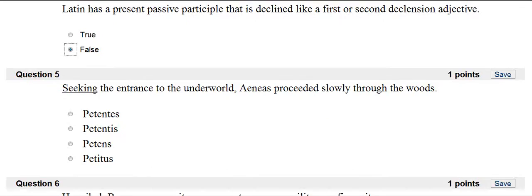Seeking the entrance to the underworld, Aeneas proceeded slowly through the woods. So we have to figure out who's seeking modifies. Seeking the entrance to the underworld. So who's seeking the entrance to the underworld? That's Aeneas. Aeneas is nominative, masculine, singular. So petens. And seeking, the -ing, is going to make this present active.